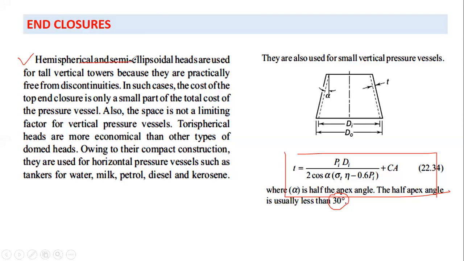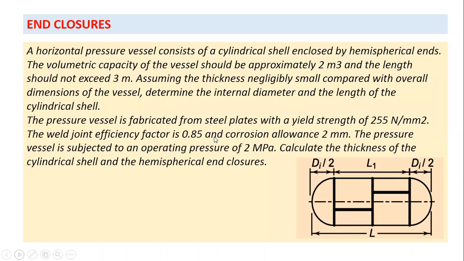So whatever I told you: in case of a vertical cylinder, there will be hemispherical and ellipsoidal heads, and in case of horizontal cylinders, there will be torus spherical heads. Right? So that is it. There is nothing more written over here. So with this, I think I have covered this module thoroughly. This is a numerical for it. Try to solve this at your home.